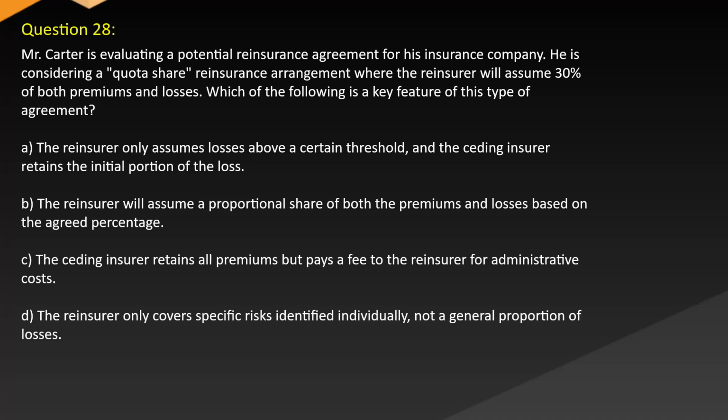Question 28. Mr. Carter is evaluating a potential reinsurance agreement for his insurance company. He is considering a quota-share reinsurance arrangement where the reinsurer will assume 30% of both premiums and losses. Which of the following is a key feature of this type of agreement? A. The reinsurer only assumes losses above a certain threshold and the ceding insurer retains the initial portion of the loss. B. The reinsurer will assume a proportional share of both the premiums and losses based on the agreed percentage. C. The ceding insurer retains all premiums but pays a fee to the reinsurer for administrative costs. D. The reinsurer only covers specific risks identified individually, not the general proportion.